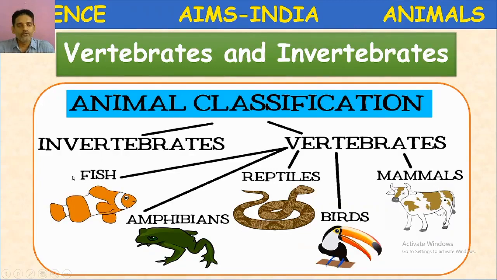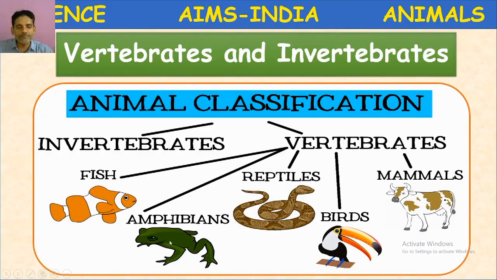Fish, they are aquatic. Let us study a few characters. Fishes are aquatic, they live in water. They possess scales and fins. They respire with gills. These are a few basic characters by which we can remember that group, fishes. Next, amphibians.